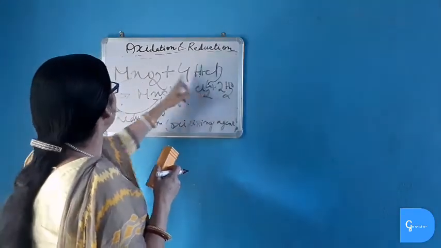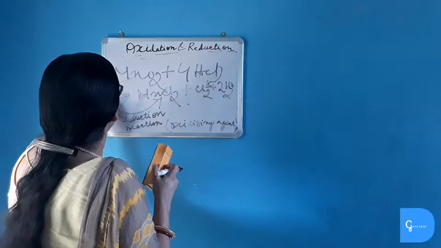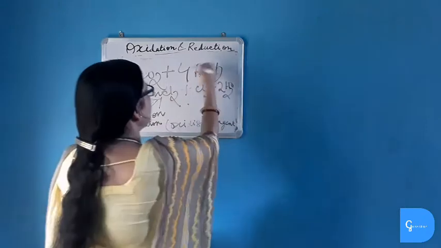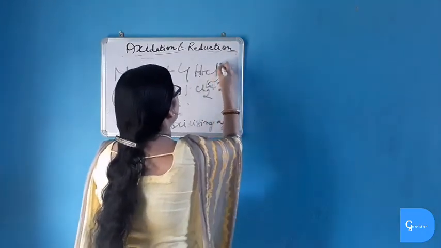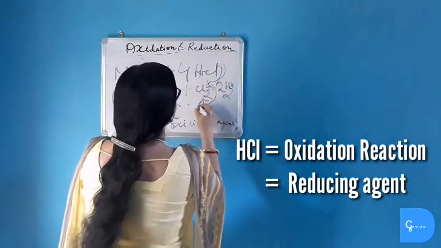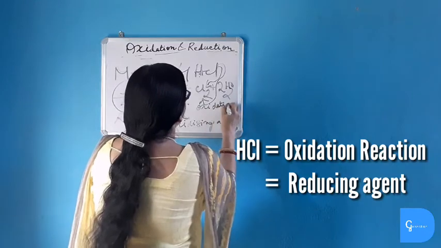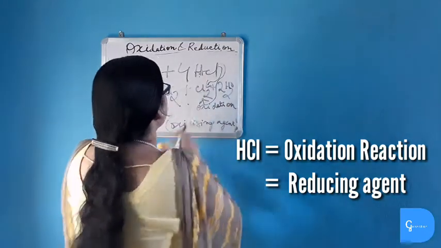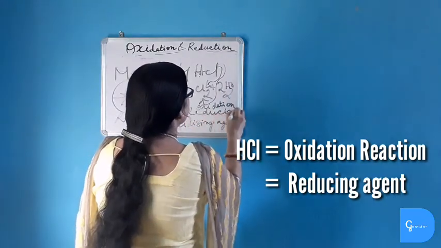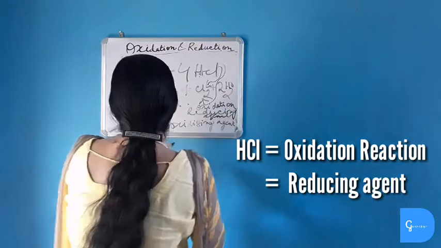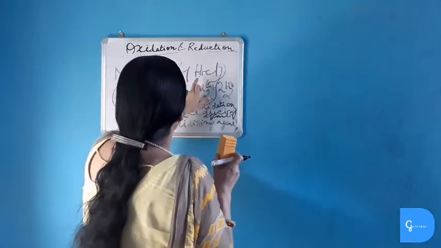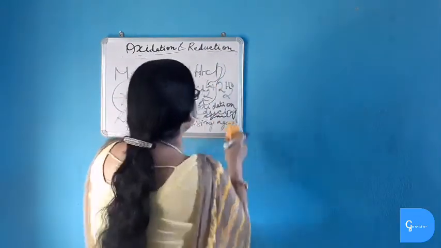Now see in this example, MnO2, manganese dioxide, undergoes reduction reaction and forms MnCl2, manganese chloride, and hydrogen chloride loses hydrogen, or gives off hydrogen, to form chlorine. By definition, removal of hydrogen is known as oxidation reaction. So hydrochloric acid undergoes oxidation reaction, and the substance which undergoes oxidation reaction is the reducing agent. So it is clear from here that manganese dioxide undergoes reduction reaction and it is the oxidizing agent, whereas hydrochloric acid undergoes oxidation reaction and it is the reducing agent.